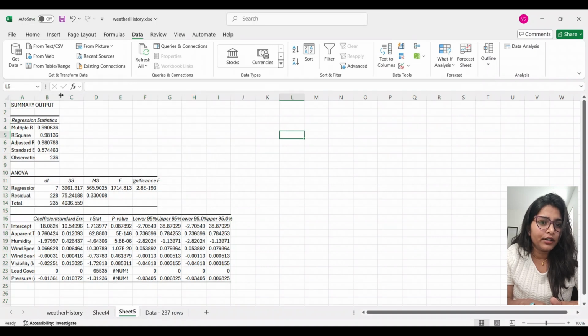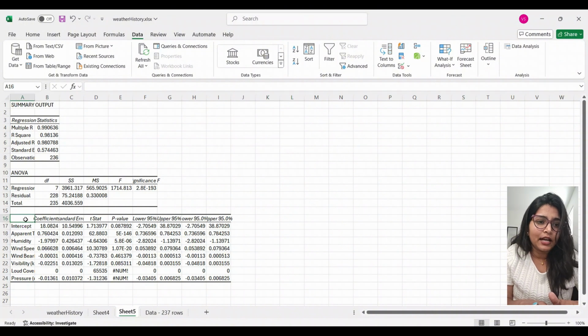Excel will generate a table with various output statistics, including regression statistics, ANOVA, and coefficients. This table will help us understand the accuracy of our model and the impact of each variable on our target outcome.